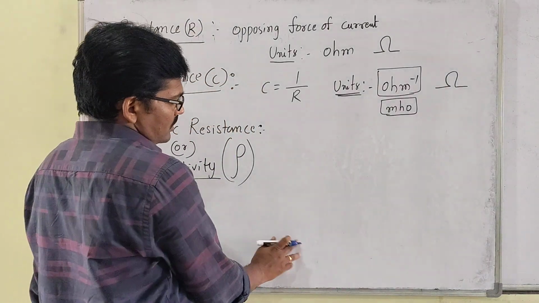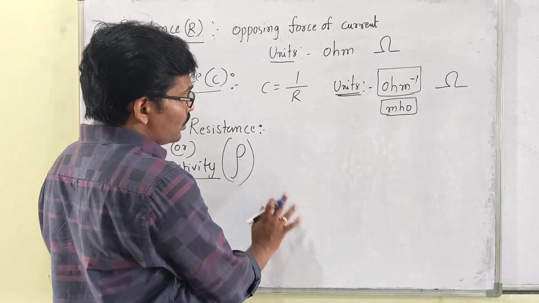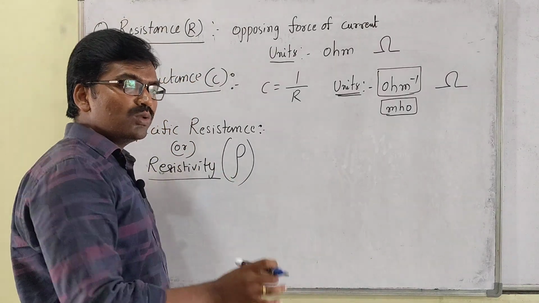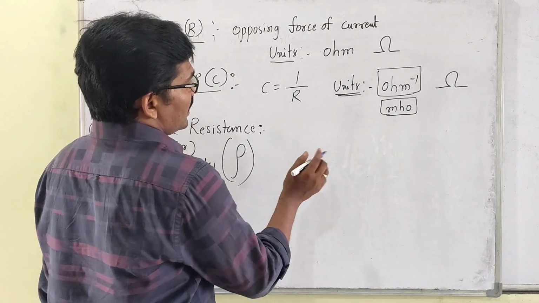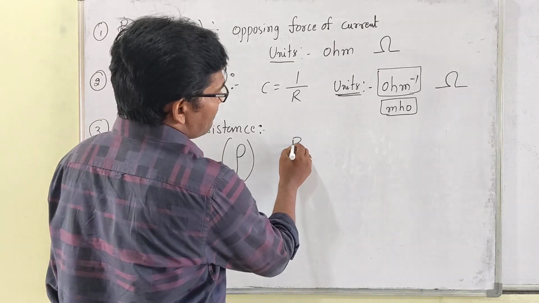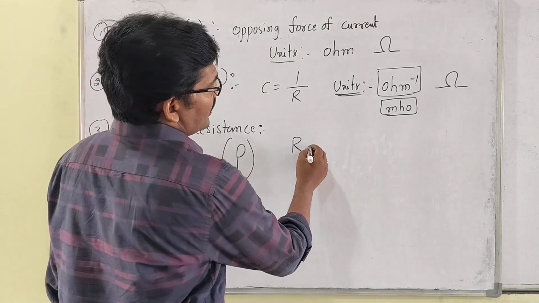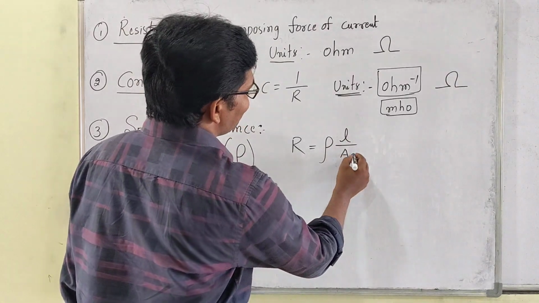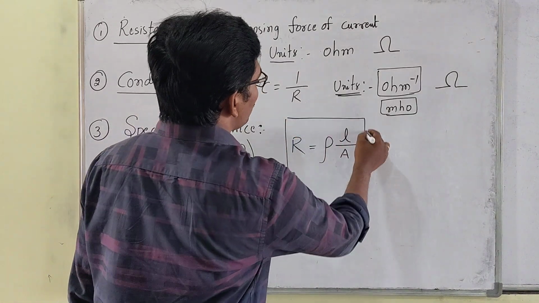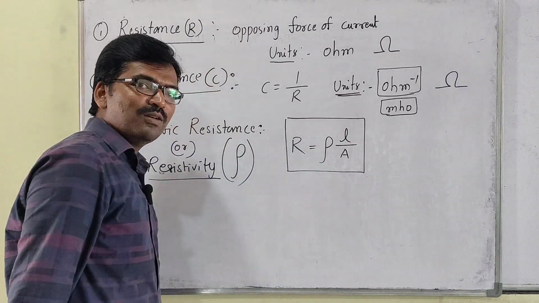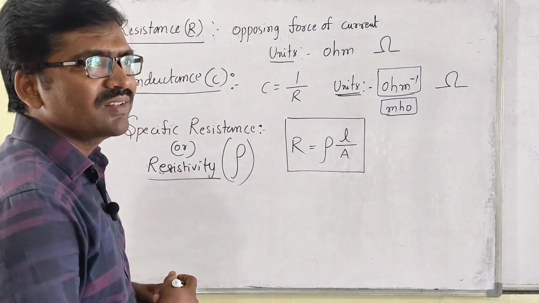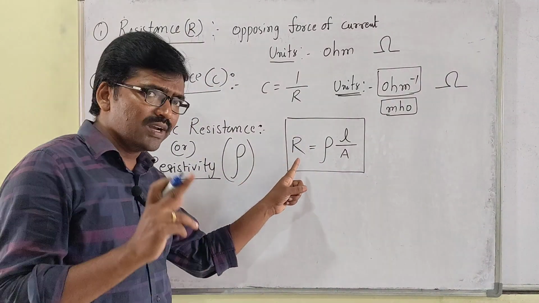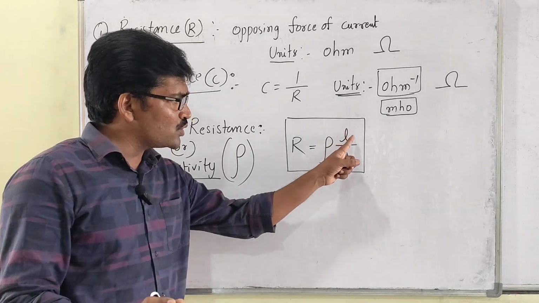One of the formulas you must know in case you want to know about the resistivity is R equals rho into L by A. This is the formula. ఏంటి సార్ ఇది? Resistance of any substance is directly proportional to the length.